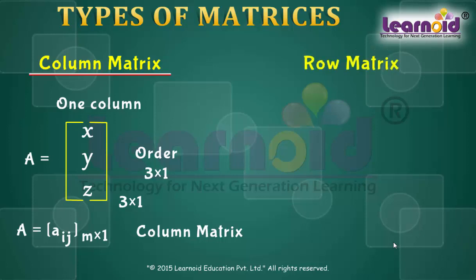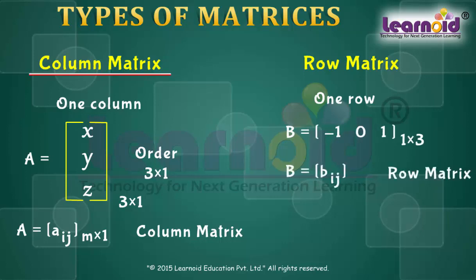Row matrix. A matrix is said to be a row matrix if it has only one row. For example, B is a row matrix. In general, a row matrix is always of order 1 cross n.